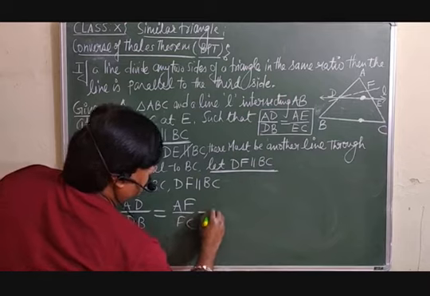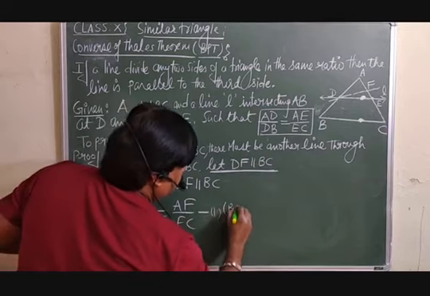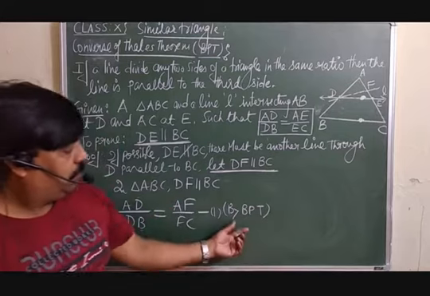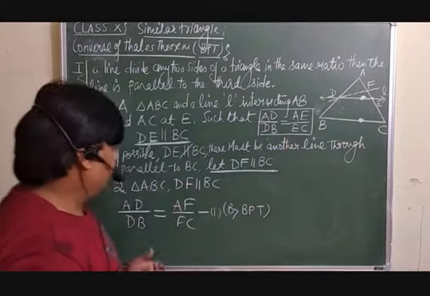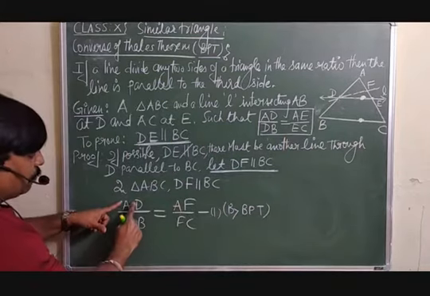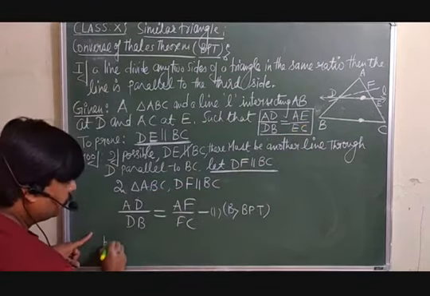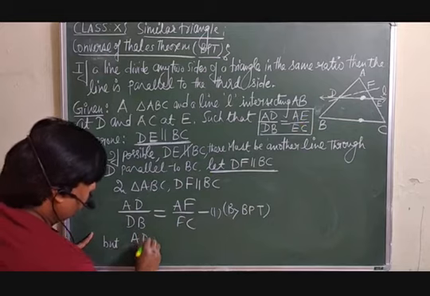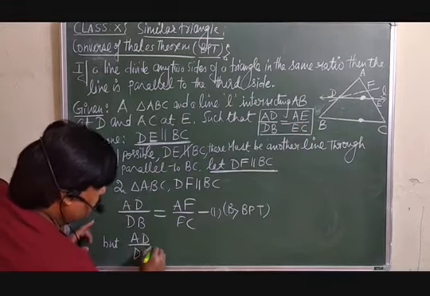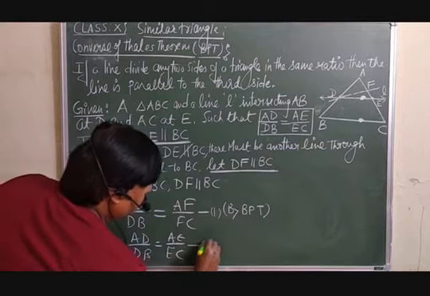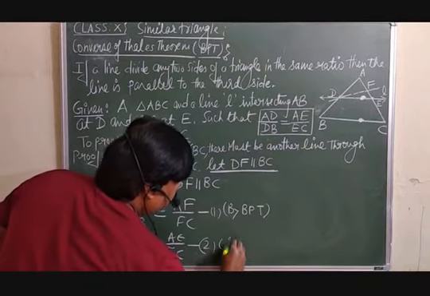This is by the basic proportional theorem. But AD over DB is already given: AD over DB is equal to AE over EC.